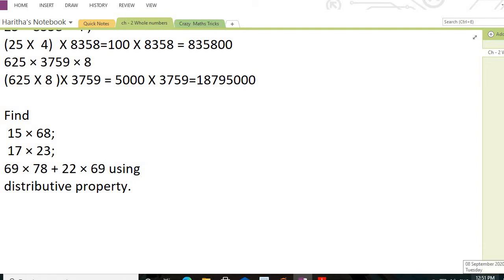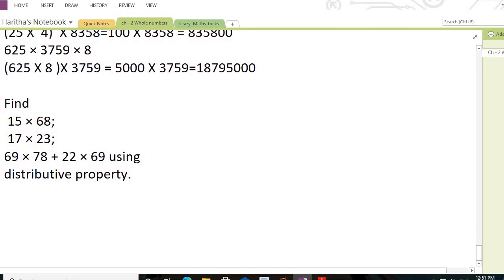So I'm going to write, and he asked you very clearly here to use distributive property. 15 multiplied by 68.